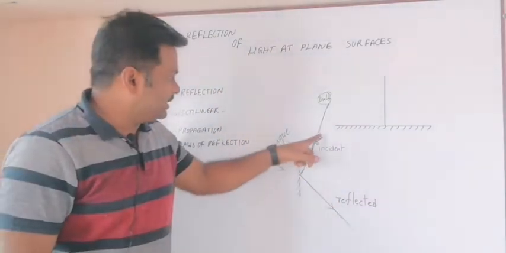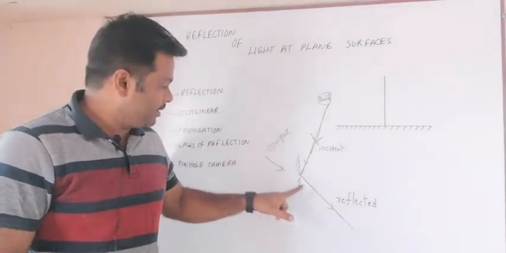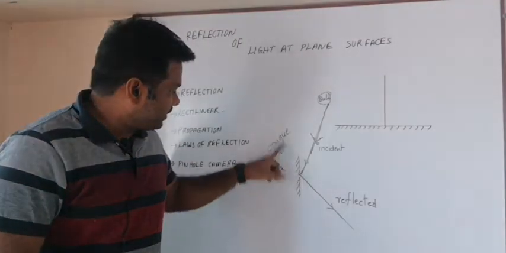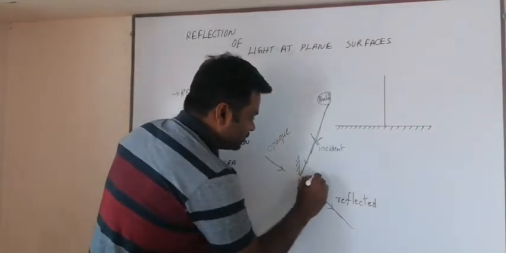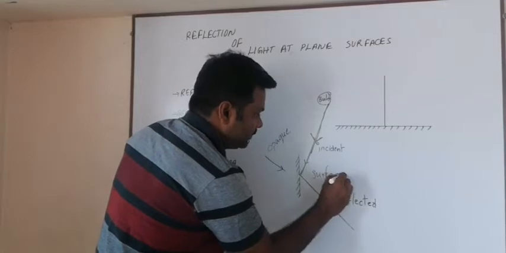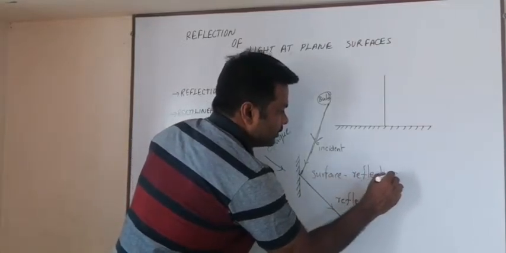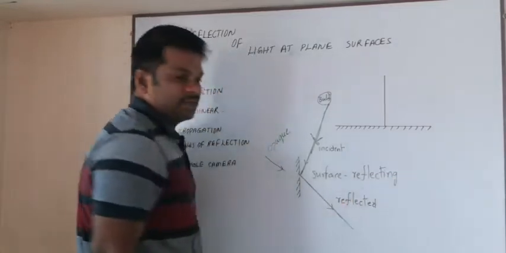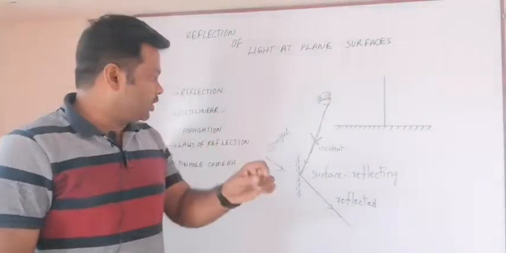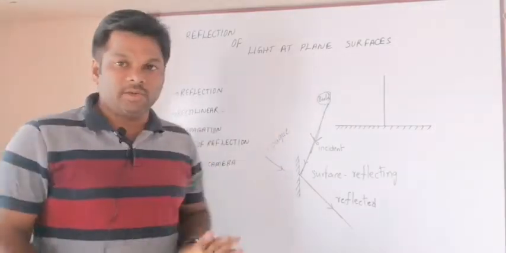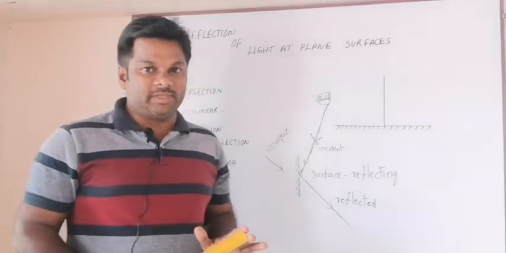So this is called the incident light ray and this is called the reflected light ray. When it is bounced back from this surface, what is the surface? The surface is a reflecting surface. A reflection cannot occur at an opaque surface.